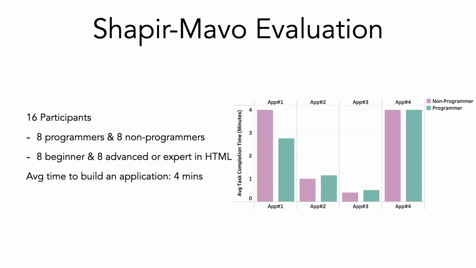For the Shaper Mavo user study, we recruited 60 participants, 8 programmers and 8 non-programmers, and the average time that they both spent to build an application interacting with multiple APIs was only 4 minutes.